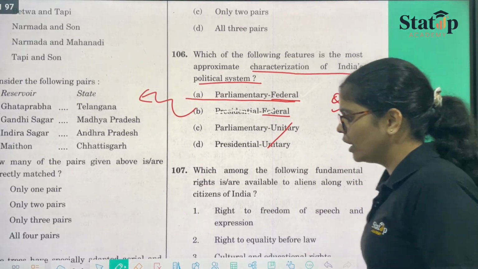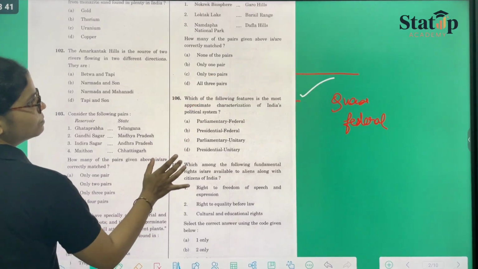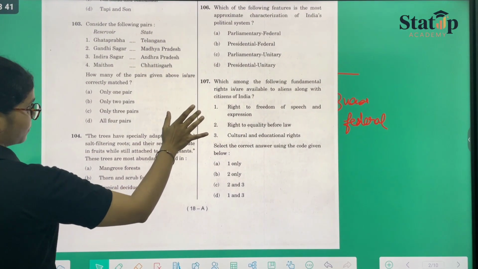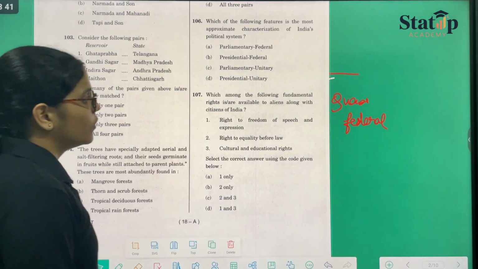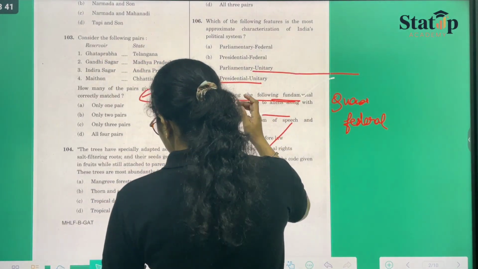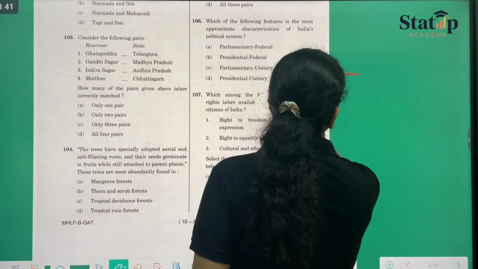Also, I can show you another thing, the upcoming topic of ours. The upcoming topic says that you need to cover the articles.